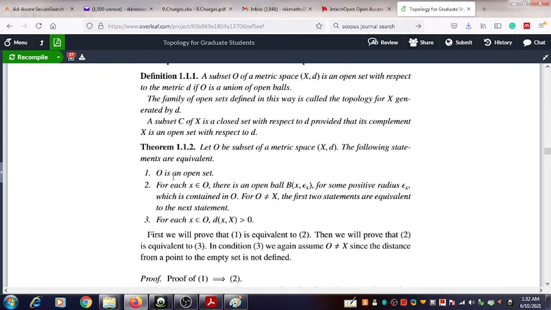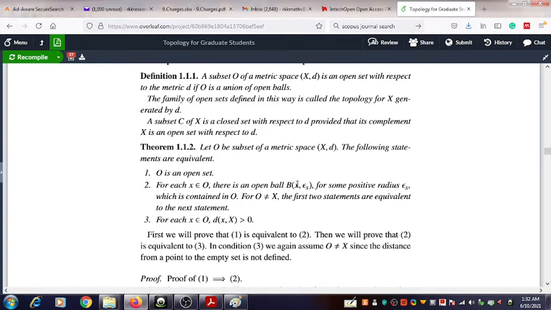Statement 1 is: O is an open set. Statement 2 is: for each x in O, there exists an open ball, you can find an open ball B(x, epsilon_x). Epsilon_x is the radius of the open ball, and the center of the open ball is the point x.